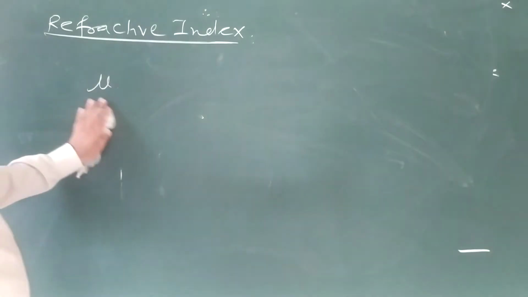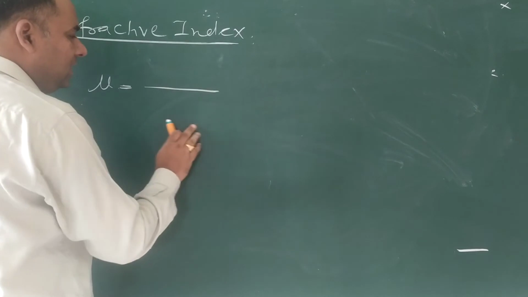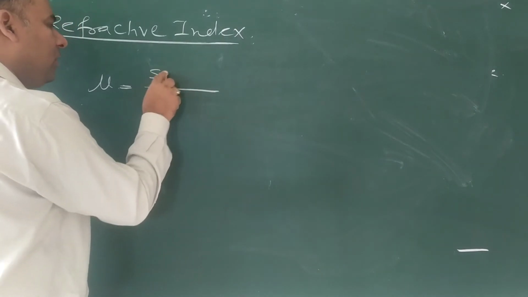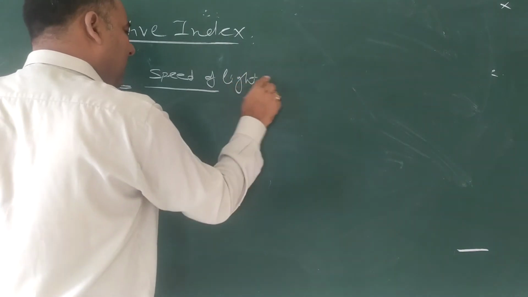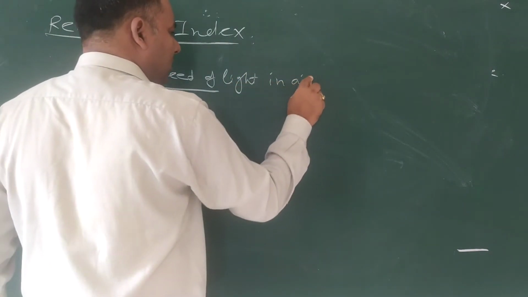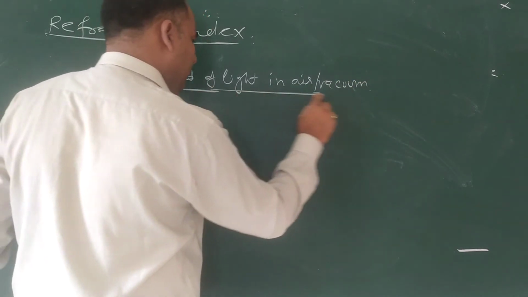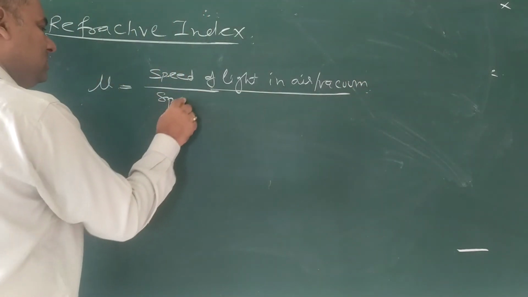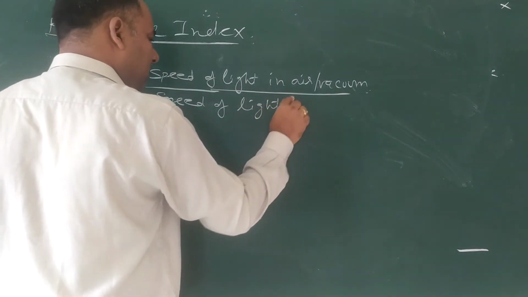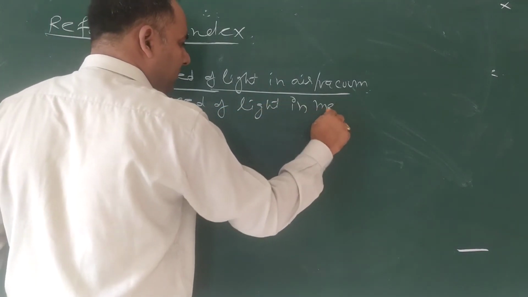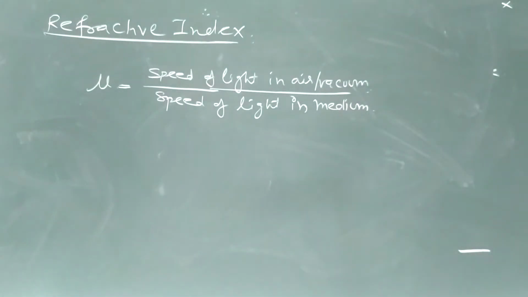So this refractive index is the ratio of speed of light in air or in vacuum to speed of light in medium.